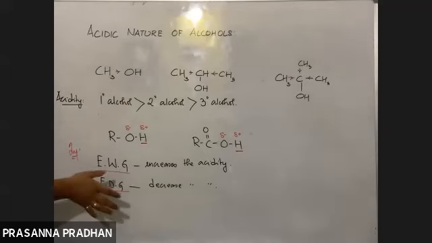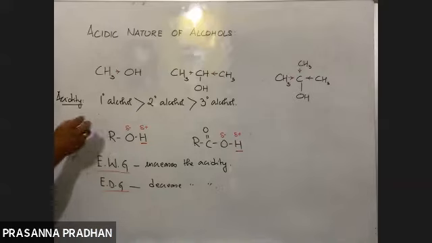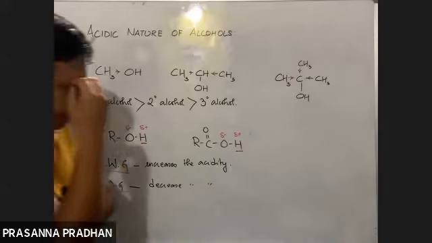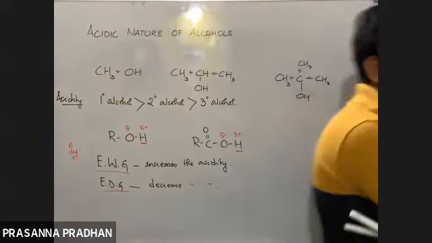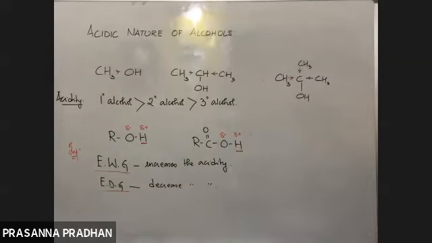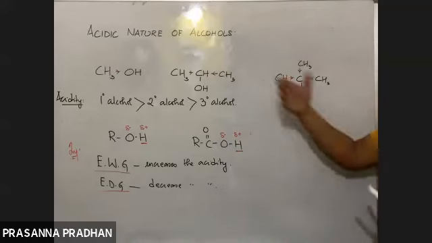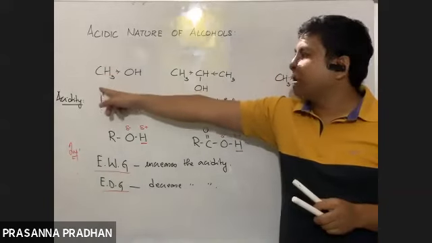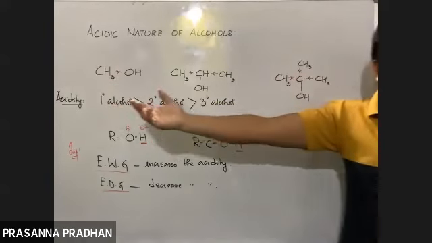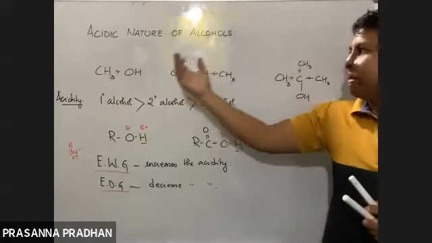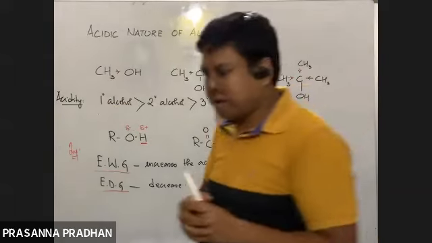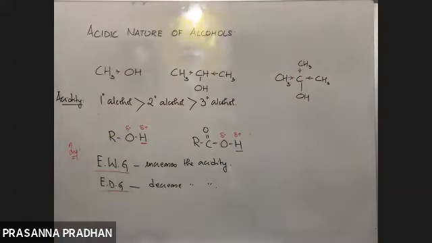I'll explain it later. Phenol में जब मैं discuss करूँगा, I'll explain this. So remember, there is a fact that in case of phenol, in case of carboxylic acid, in case of any acidic compound, electron withdrawing group increases the acidity, electron donating group decreases the acidity. If you have some electron withdrawing group such as chlorine, fluorine, it will increase the acidity. If you have electron donating groups, that will decrease the acidity. So this is the order of acidity.